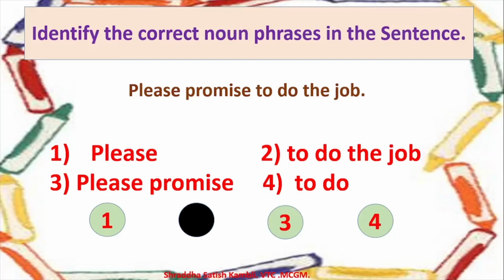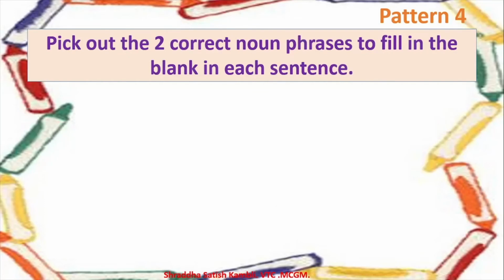So, this was the next pattern. Moving on to pattern 4. Again a question based on noun phrases. Pick out the 2 correct noun phrases to fill in the blank in each sentence. So let us look at the sentence first. Dash was wrong. So you have to find out 2 correct noun phrases which will fit into this blank.